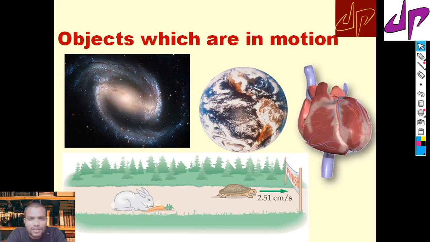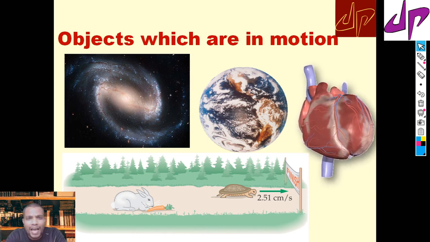Absolute rest means it always appears to be at rest, but there is no object like that. Every object is in motion. There is no object in this universe that you can say is at absolute rest.